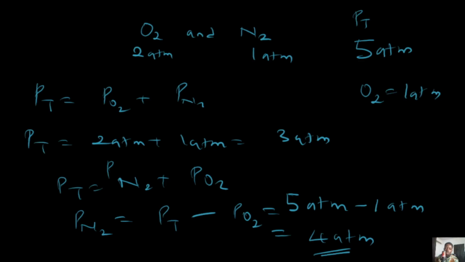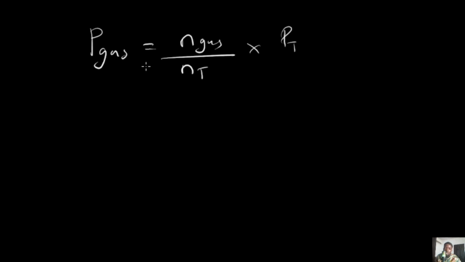You would find out that if we are to solve this, it's quite simple. We would use the formula that we are given. Once you have a situation where the partial pressure of the other gases is not given, and you are still expected to solve for this, if you are given the number of moles and asked to use the number of moles to find the partial pressure, what you're going to simply do is, using the formula, P of that gas equals number of moles of the gas in question divided by the total number of moles multiplied by the total pressure. So if you do this, we are going to have this.